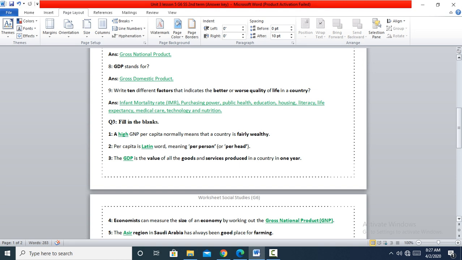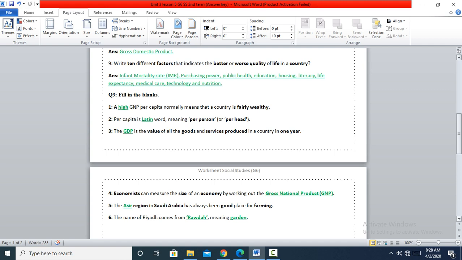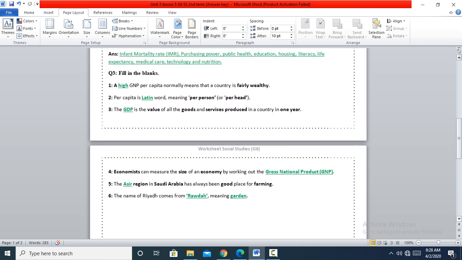So we have infant mortality rate, IMR, number of people who are born, and also the number of people who die. Purchasing power, are you able to buy new products or not? How much are you able to do that? Public health, education, housing, literacy, ability to read and write, life expectancy, how long will you live? Medical care, the hospitals, and technology and nutrition. Nutrition means food. So all these factors indicate and show the better or worse quality of life in your own country.